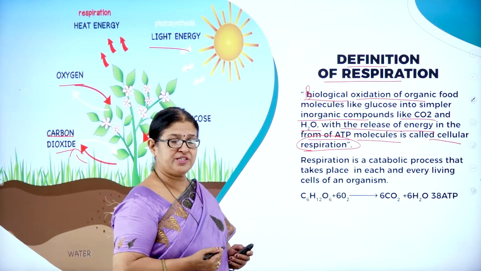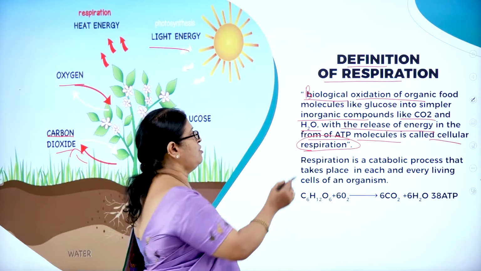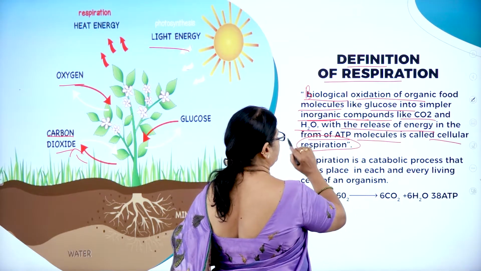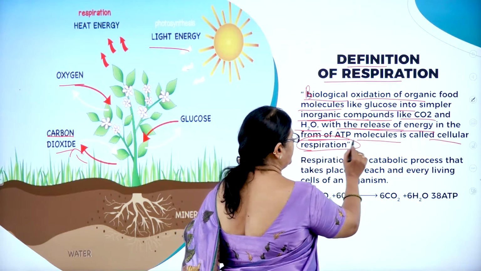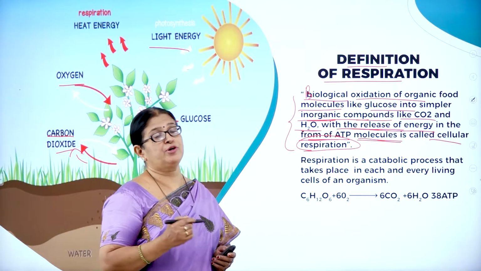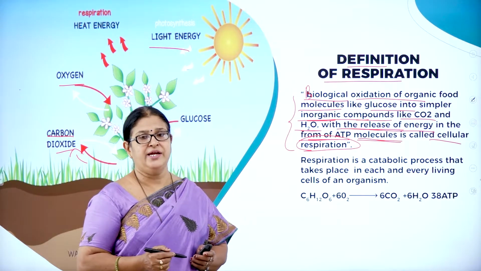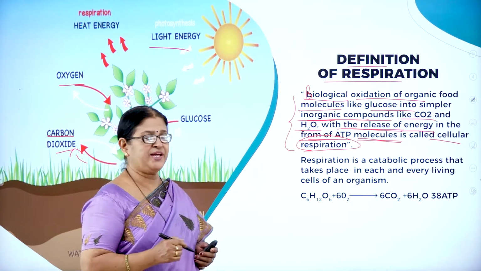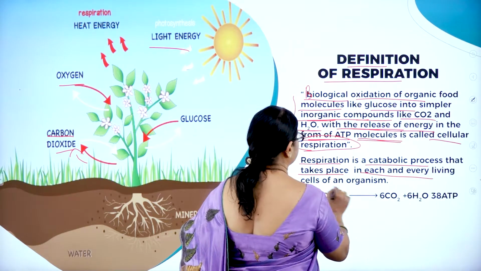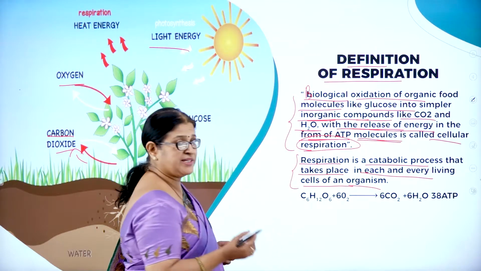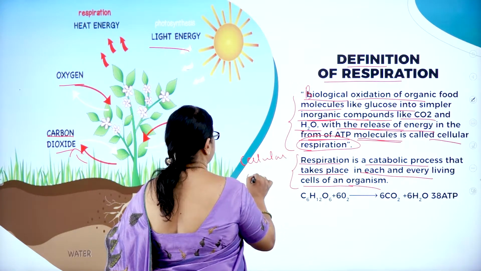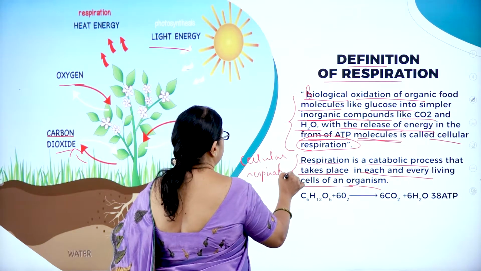So what is the definition of respiration? Biological oxidation of organic food molecules like glucose into simpler inorganic compounds like carbon dioxide and water with the release of energy in the form of ATP molecules is called cellular respiration. Photosynthesis is called an anabolic process, a build-up process, whereas respiration is called a catabolic process that takes place in each and every cell of an organism. Because it takes place in the cells of an organism, we use the word cellular respiration.